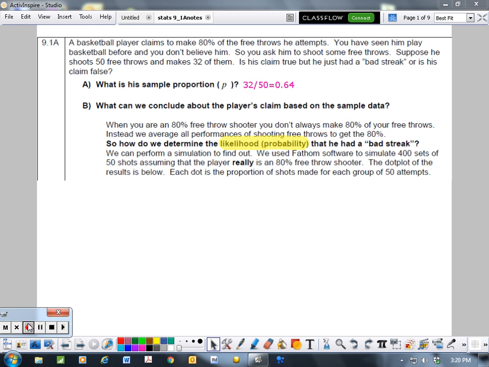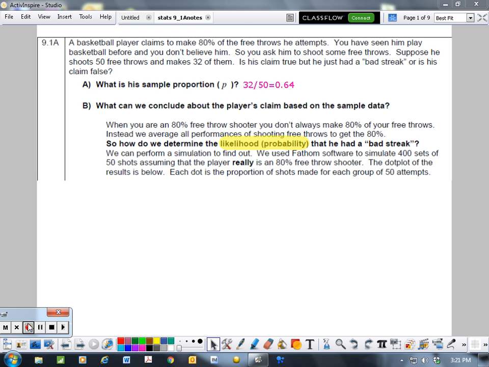So we have this problem where a basketball player claims to make 80% of the free throws he attempts. You have seen him play basketball before and you don't believe him. So you ask him to shoot some free throws. Suppose he shoots 50 free throws and makes 32 of those free throws. Does that mean his claim is true, or that he just had a bad streak and his claim is false?